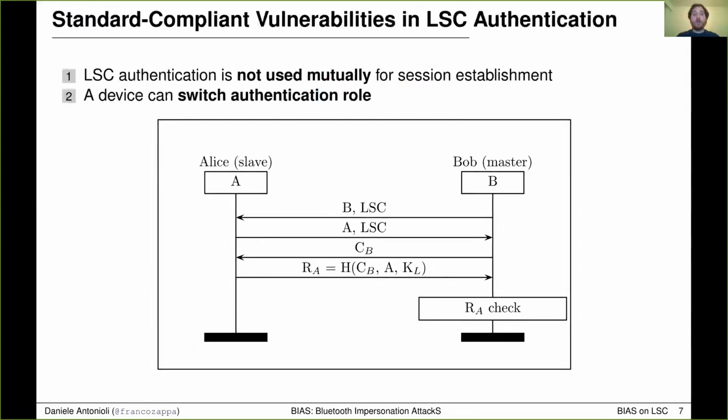In our paper, we uncovered that LSC authentication has two main issues. Firstly, it is not used mutually during session establishment, and in particular, only the master authenticates the slave and not vice versa. Secondly, a device can switch authentication role before the procedure starts by triggering a Bluetooth role switch. We take advantage of those two vulnerabilities to design master and slave impersonation attacks on LSC authentication.